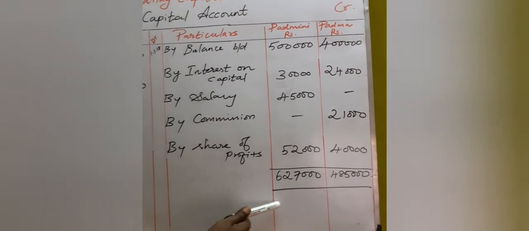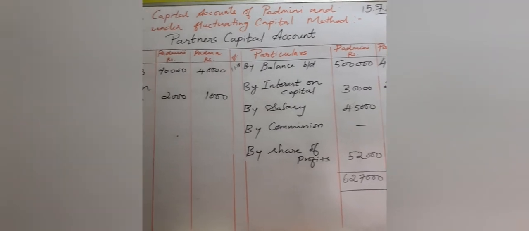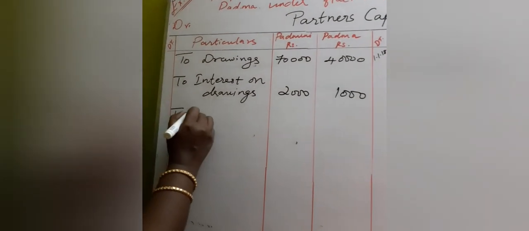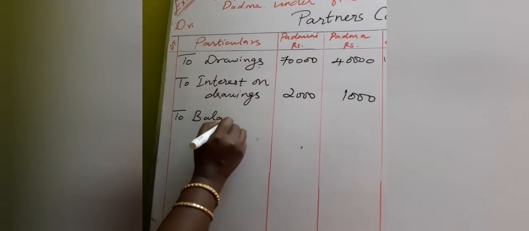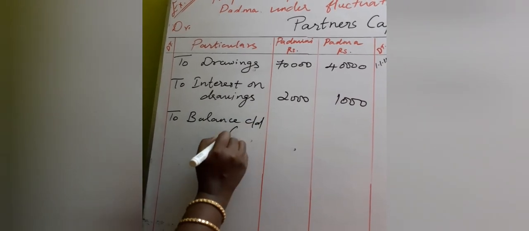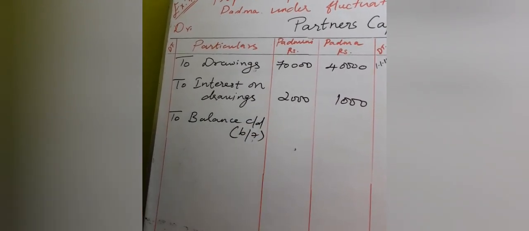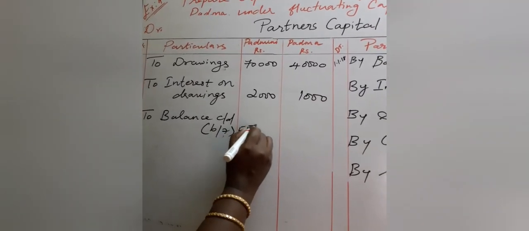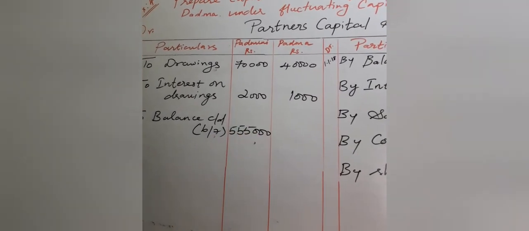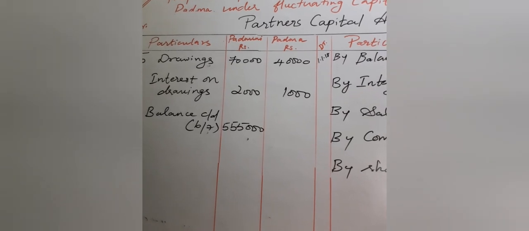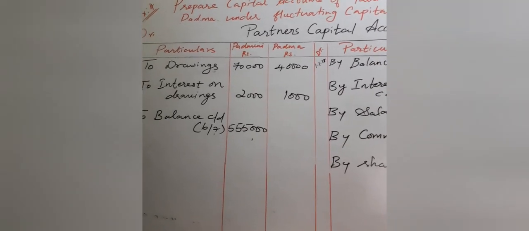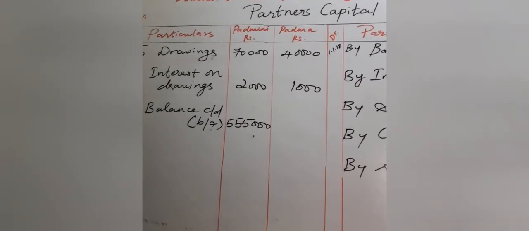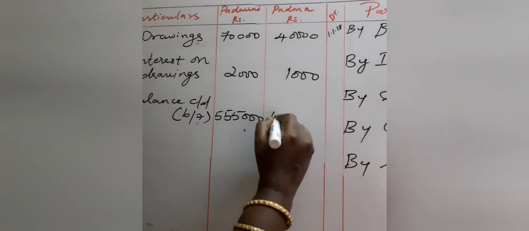Now total Padmini's account and find out the balance. That will be your balance carried down. So this is your balancing figure. So for Padmini you get 5,55,000, and for Padma you want to total 4,85,000 and subtract this 41,000 from here, you get 4,44,000.